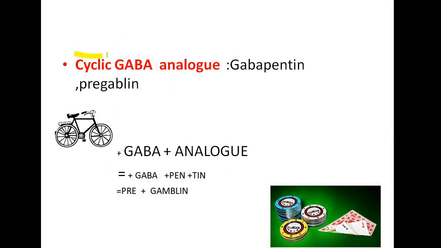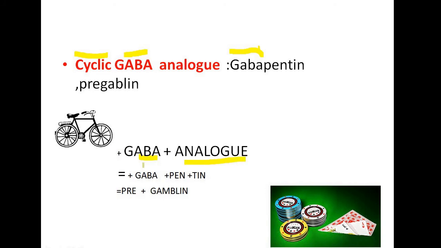Then comes cyclic GABA analog. So it's like cycle. I have given cycle. Then GABA, please note that GABA is repeating here. Then cyclic GABA analog. So it's like cycle plus GABA analog.